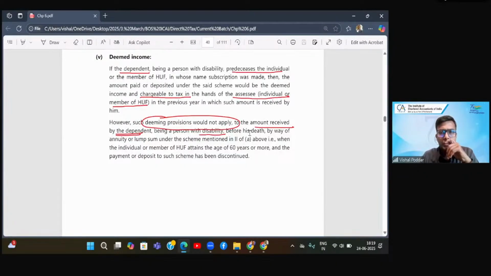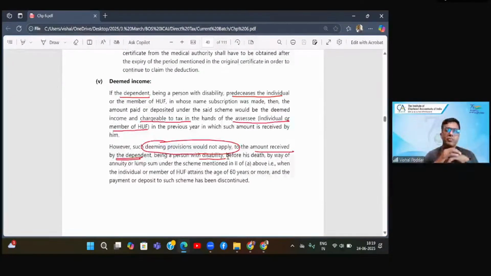Disabled person before his death, by way of annuity or lump sum under a scheme mentioned in 2 of A above, that is, when the individual member attains the age of 60 or more and the payment or deposit to such scheme has been discontinued. Okay. See, what is the scheme? Let us say somebody is dependent on me, and for that person I'm making payment of this particular policy. Now, what does the policy say?